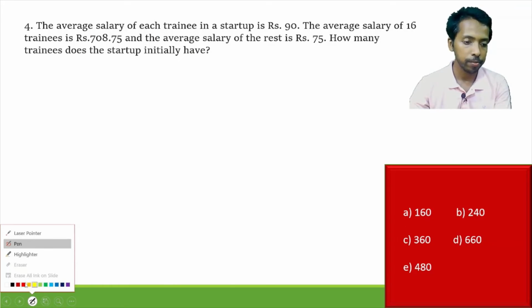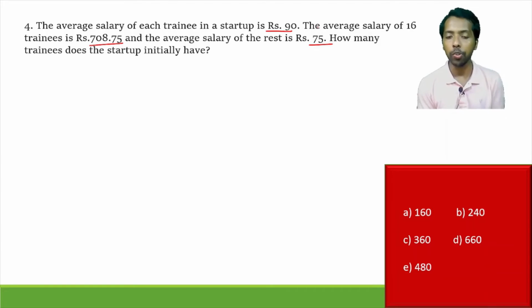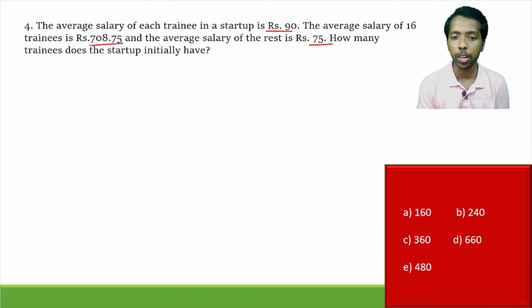Here it is. The average salary of each trainee in a startup is 90 rupees, the average salary of 16 trainees is given as 708.75, and the average salary of the rest is 75. So what we can employ here, we will definitely use allegation, but one important thing you should understand is on which basis we should use the allegation process. Here, the startup amount is 90, here is the amount 75, and here is the amount 708.75. So clearly we can deal with these amounts in respect of 3 different scenarios.